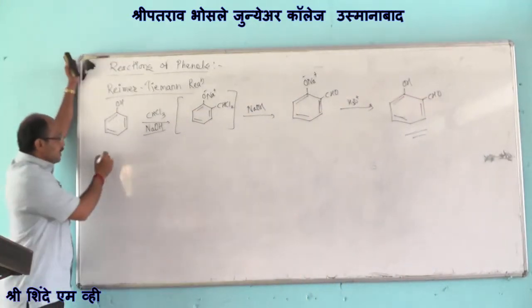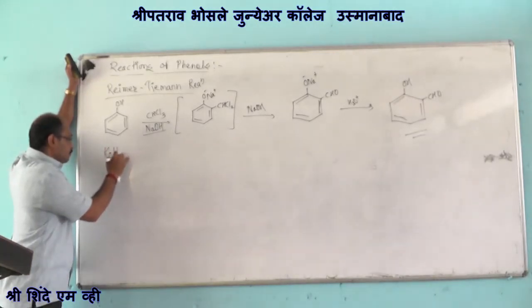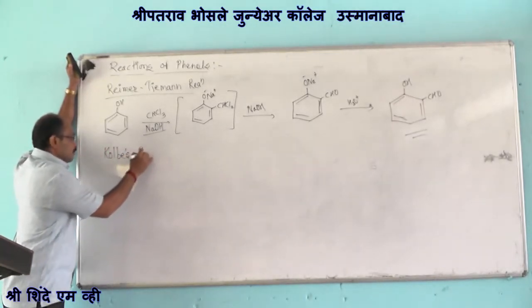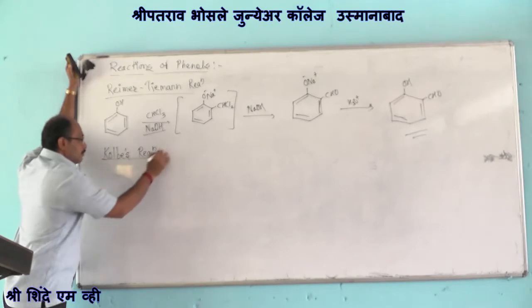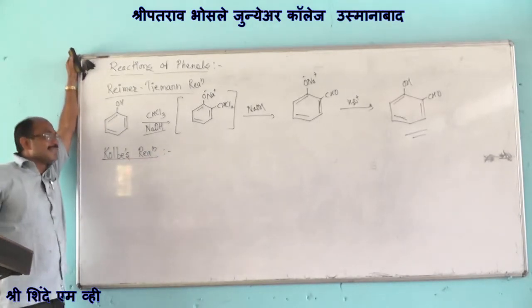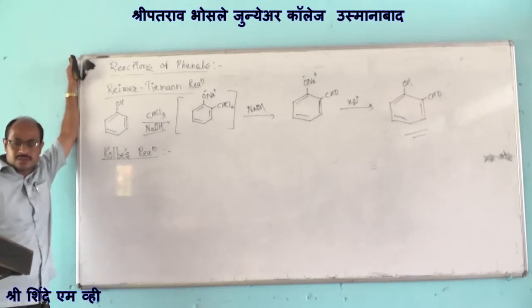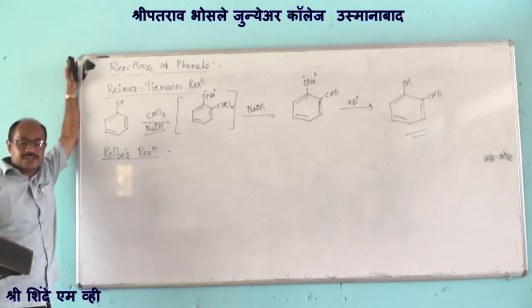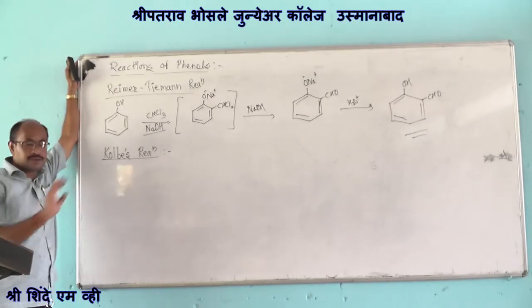The next named reaction is Kolbe's reaction. This reaction involves the formation of corresponding salicylic acid from phenols.